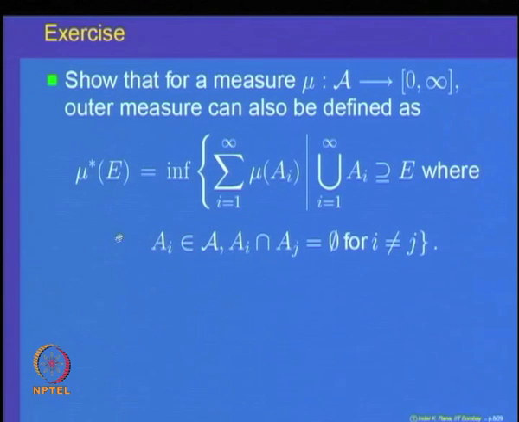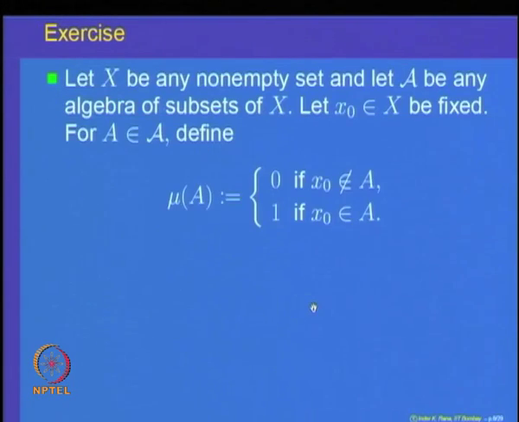The answer lies in the simple observation that when a measure mu is defined on an algebra and you look at the union of elements in the algebra, any such union can also be written as a union of pairwise disjoint sets. That fact we have used earlier also. So, using that you can try to prove this exercise.